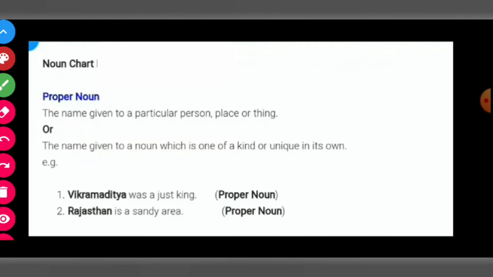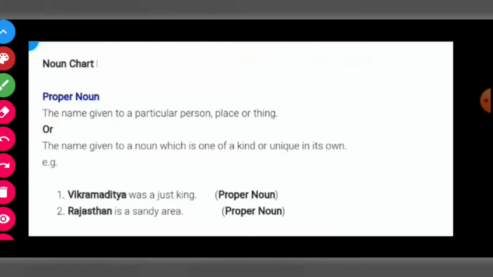A particular, specific name is a proper noun, or a noun which is one of its kind, means there is only one in the world. So that is also a proper noun.